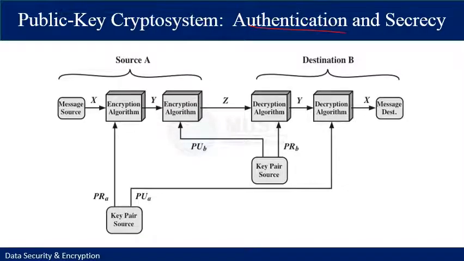It is, however, possible to provide both the authentication function and the confidentiality by the double use of the public key scheme, such as depicted in this case. We begin by encrypting a message using the sender's private key with the input of plaintext.